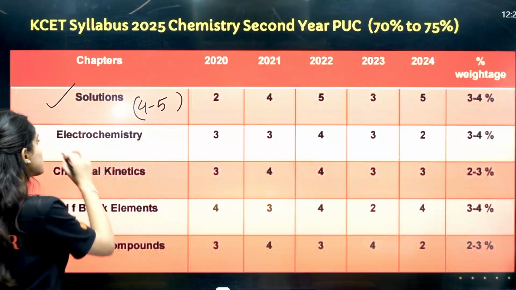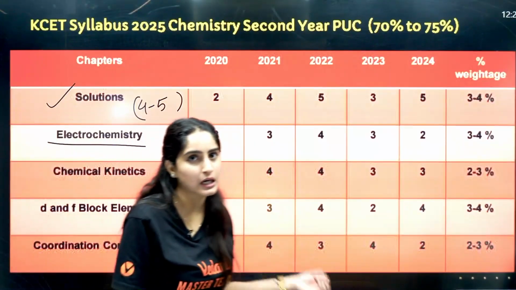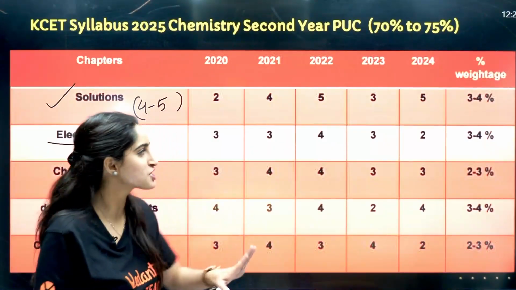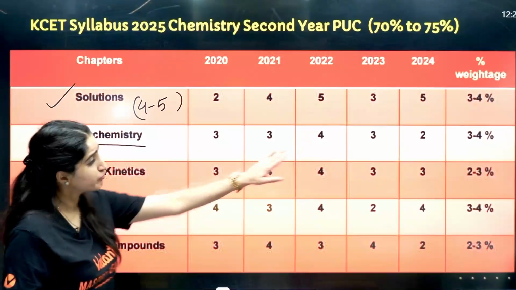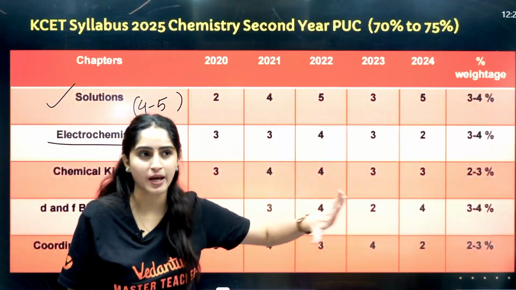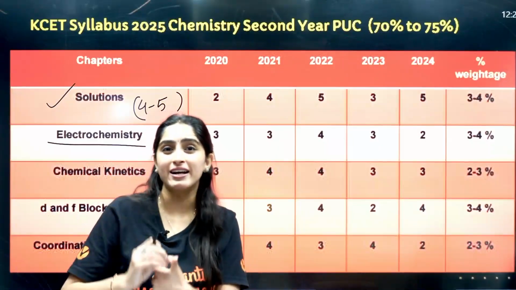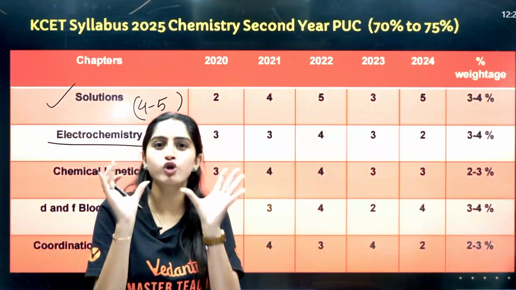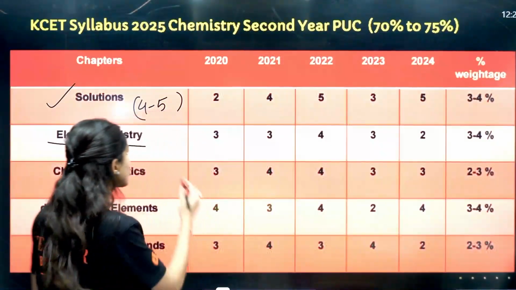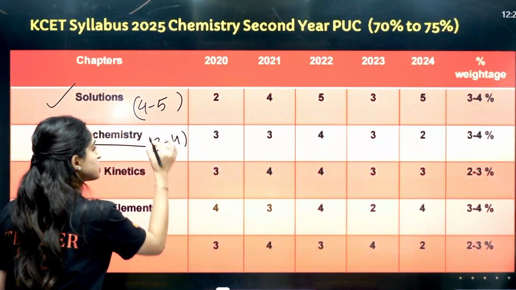Then your electrochemistry, again a very important chapter. From here, basics from redox reactions, and you can see around 3 to 4 questions can easily be asked on the Nernst equation, conductivity, and Faraday's laws. There are some hot topics from where the questions are asked, right? So you can see 3 to 4 questions, right?